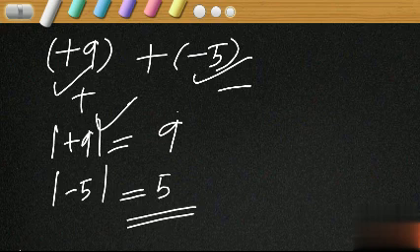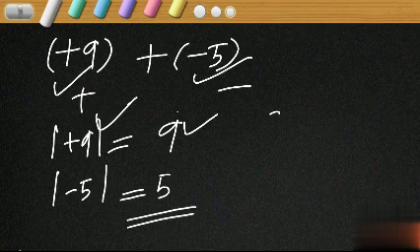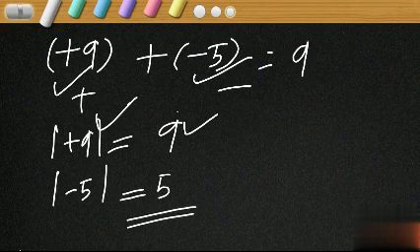And what is its magnitude? 9. So, what is the rule? The magnitude of the number having greater magnitude. The greater magnitude integer is plus 9, and its magnitude is what? 9, isn't it? So, in the answer, 9 equal to 9 has to be written first.